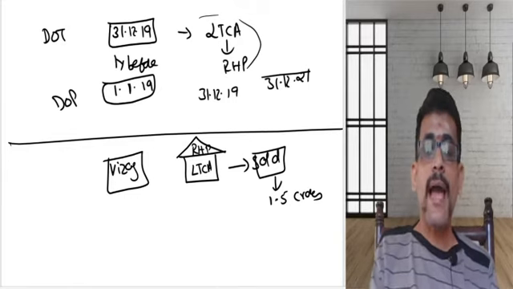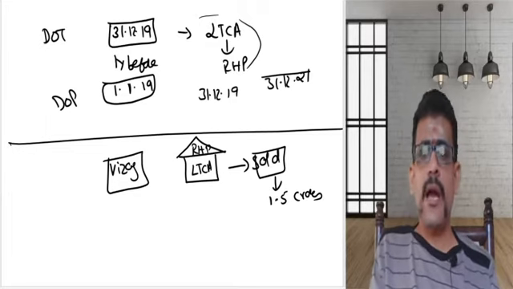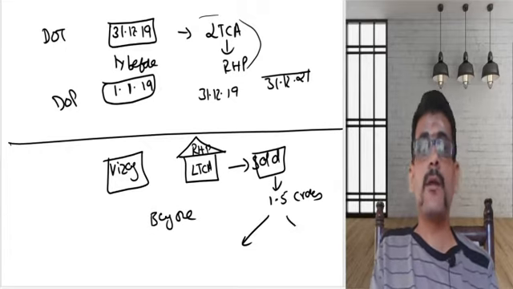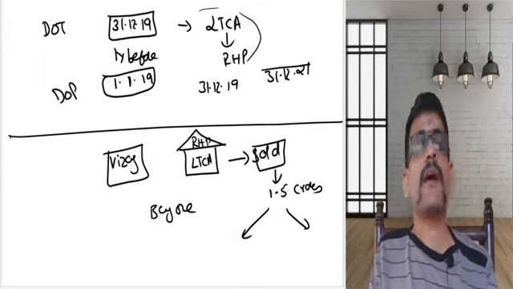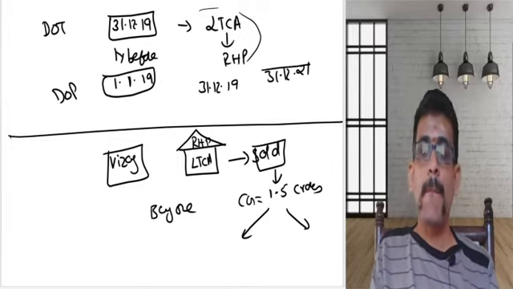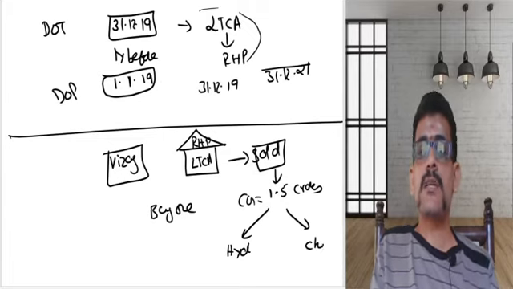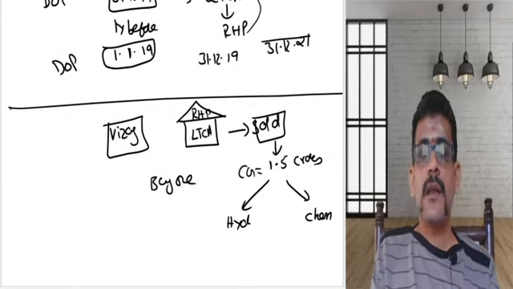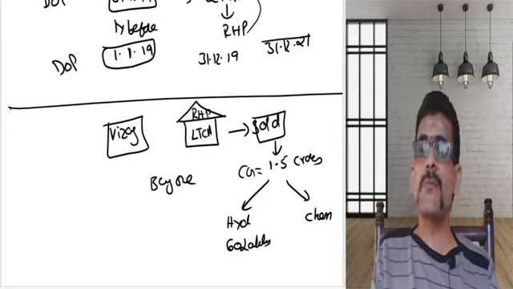So now I have been provided with 2 options. Either as usual I can go and buy one single house, or I can buy 2 houses. Now, as my capital gain is 1.5 crores, I am buying 2 houses. One house let us consider in Hyderabad, another house in Chennai. Say Hyderabad house I am buying for 60 lakhs. My Hyderabad house, the cost of acquisition is going to be 60 lakhs.